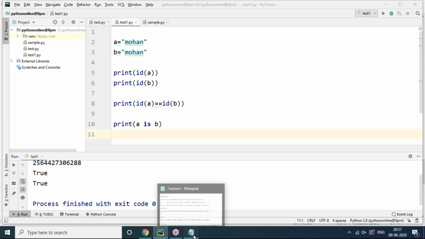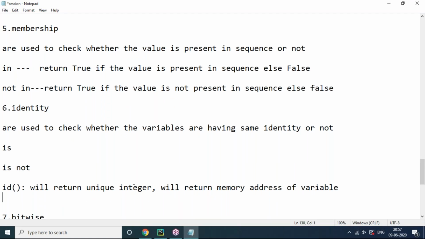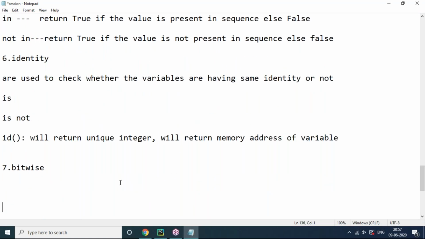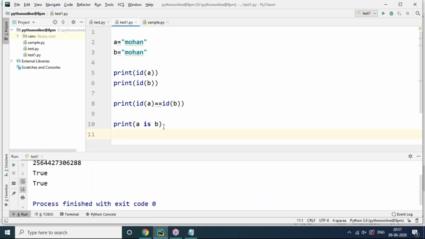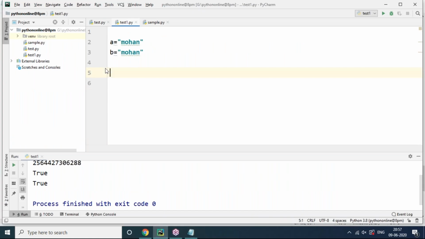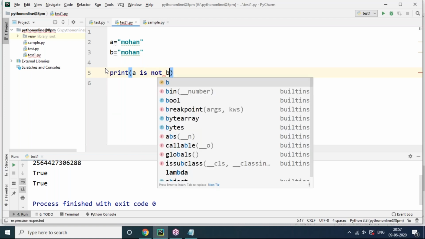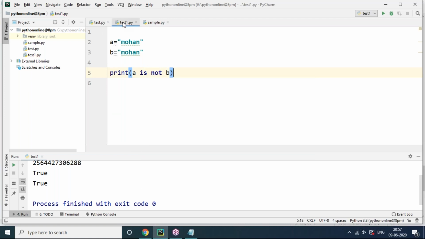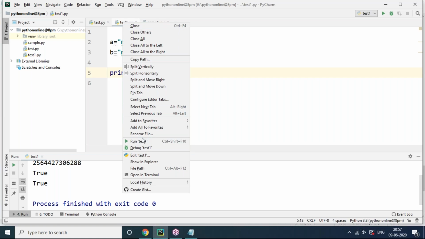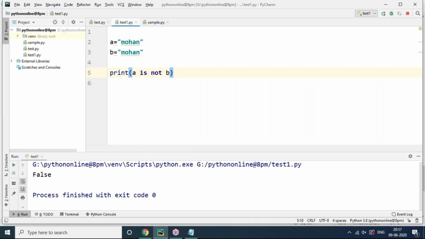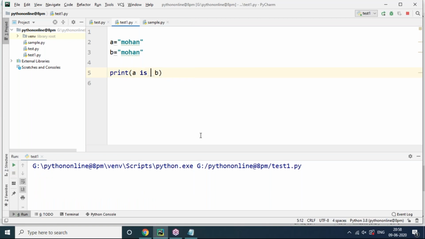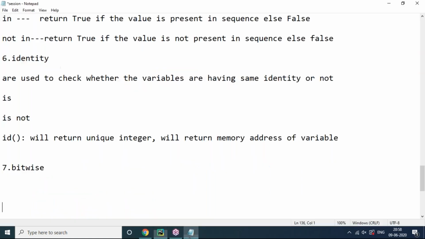So these are the identity operators in Python. You can check comparison like this also. Print a is not b. No, a is b. Both are having same identity. Now you can see these are having same identity. So a is not b gives false, because a is b. If a is b, it returns true. So these are all the identity operators we have in this case.